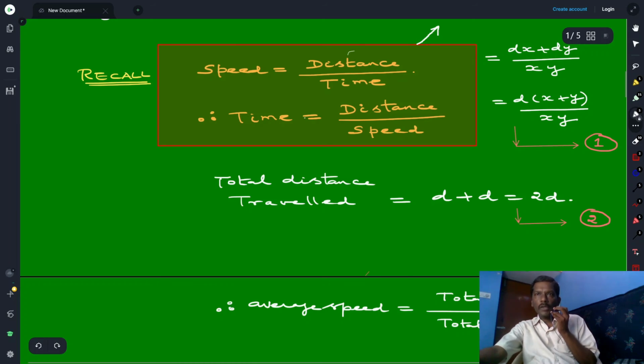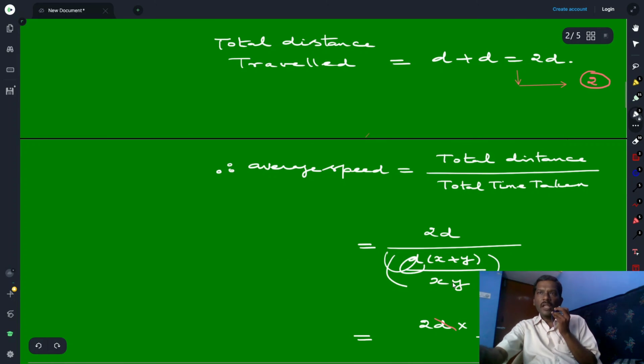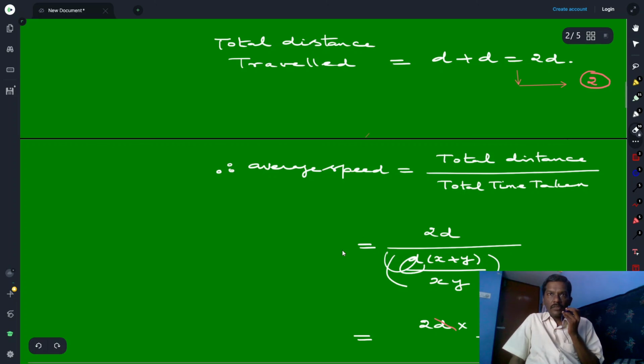So we make use of 1 and 2 in the average speed equation. Total distance is replaced by 2d in the numerator and d times x plus y over xy in the denominator. So we have 2d divided by d times x plus y over xy.